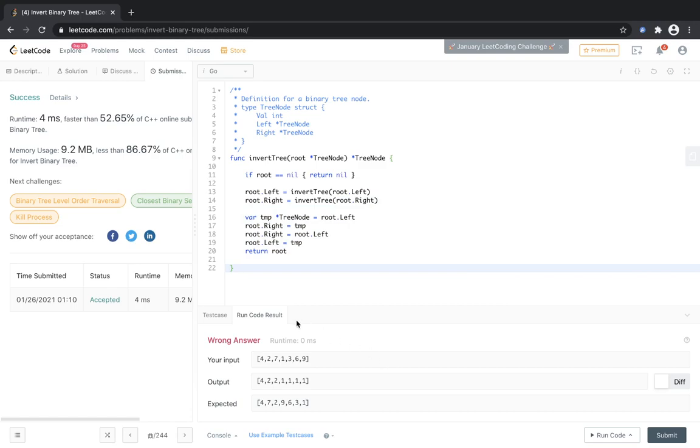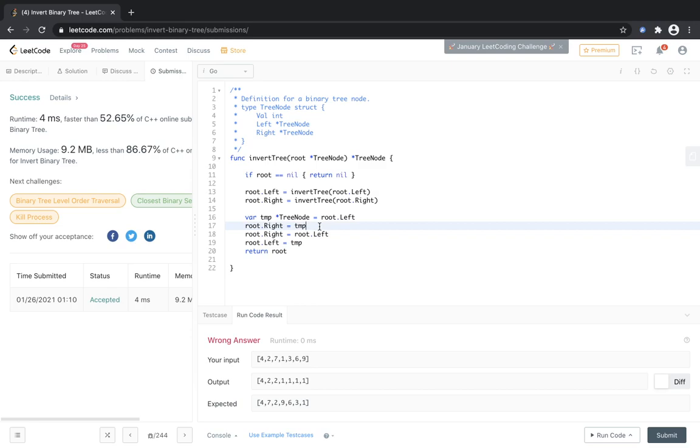So that is why I said that I'm doubtful to some level. Okay, invert tree root.left, invert tree root.right, so this works, and when this is nil, return nil and return root. And this is